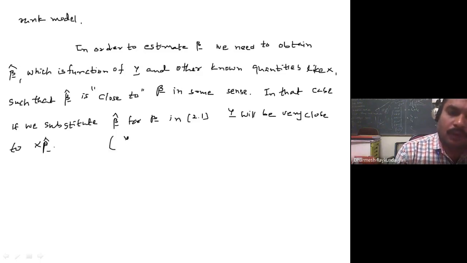Why? Because our model is y is equal to x beta plus epsilon. But when we obtain the estimate of parameters and substitute beta cap for beta, then y is very close to x beta cap.